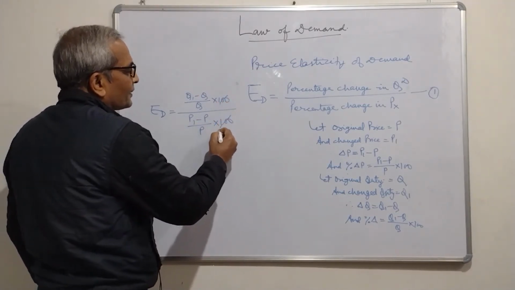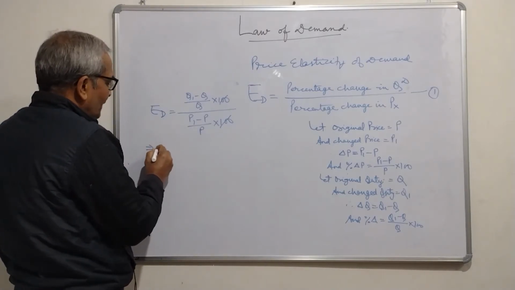Now, we will cancel this 100 and 100. What do we get?